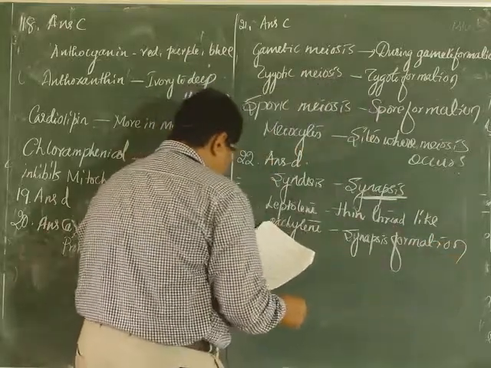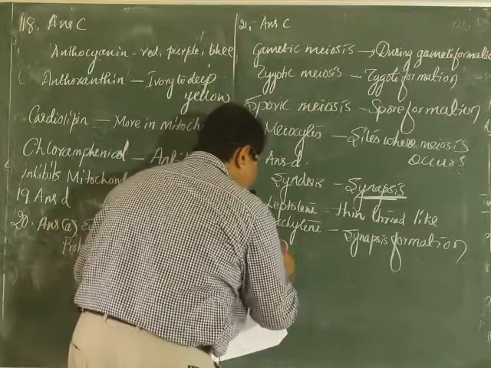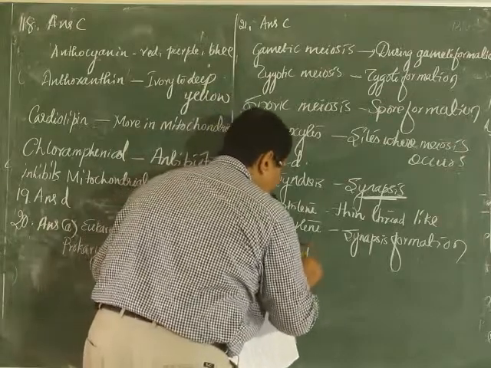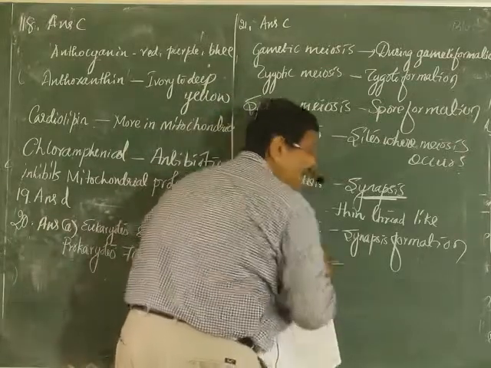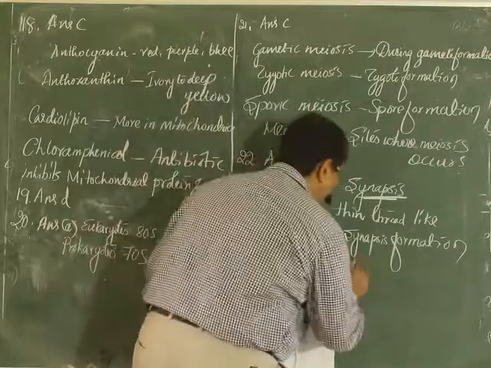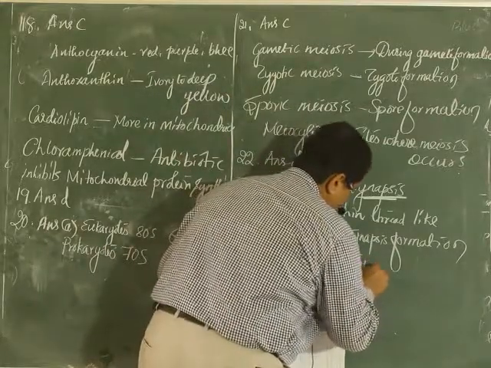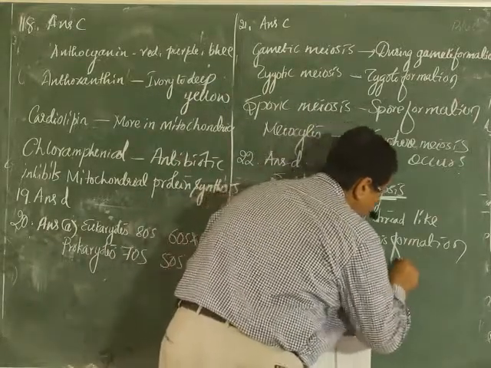And diplotene, pairing of homologous chromosomes, tetrad or bivalent formation.